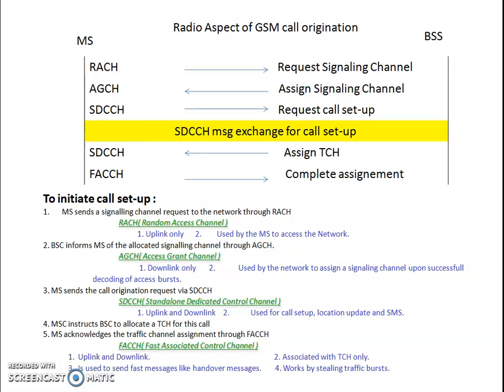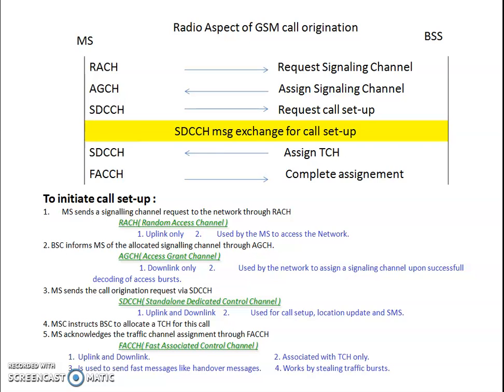For that, the random access channel plays a very important role. Further, the base station controller informs the mobile station of the allocated signaling channel through the access grant channel. As I told you, BSS consists of BTS and BSC. So the base station controller informs the mobile station about the access grant. Now, what is this access grant?